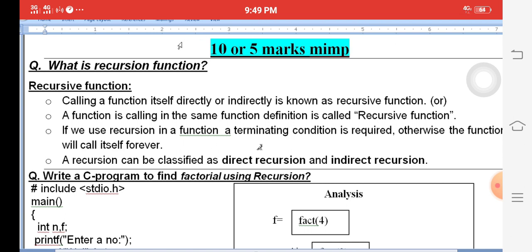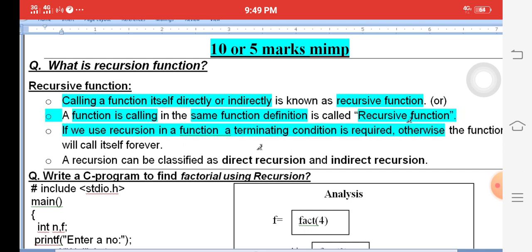Recursion is nothing but a function calling itself directly or indirectly. That means, for example, your name is Murthy, and you are calling your own name, Murthy. Similarly, a function calling itself directly or indirectly is called a recursive function. A function calling itself in its own function definition is also called recursion.